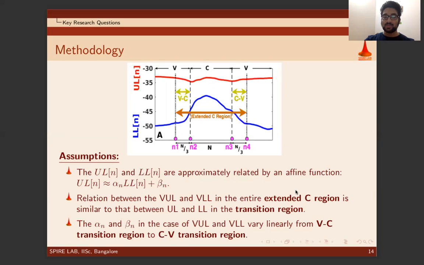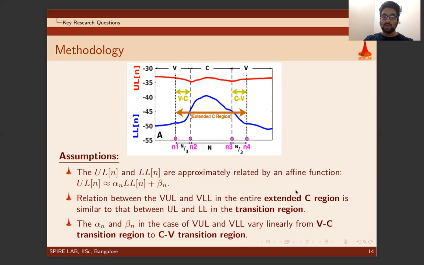Now, some of the assumptions which hold our formulation are as follows. The upper lip and lower lip are approximately related by an affine function, as shown here, where alpha n and beta n are the slope and intercept respectively at a sampled index n. The relationship between the virtual upper lip and virtual lower lip in the entire extended C region is similar to that between the upper lip and lower lip in the transition region.